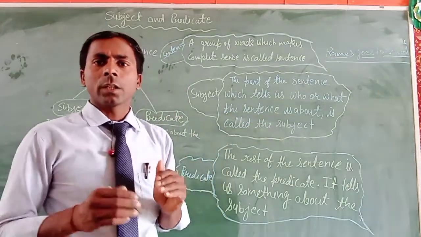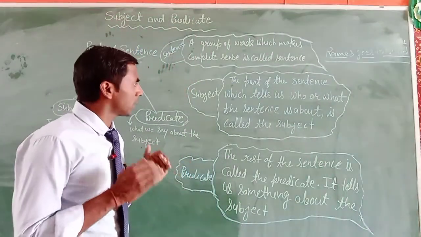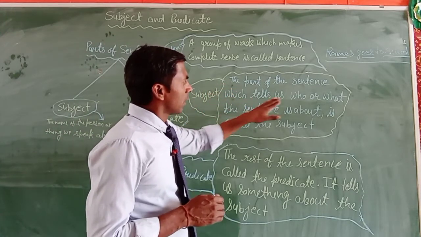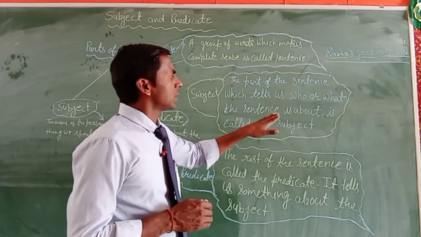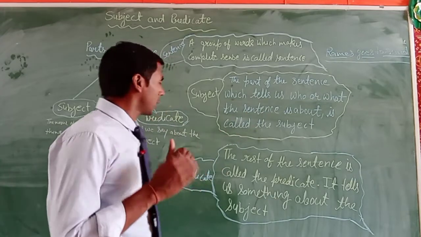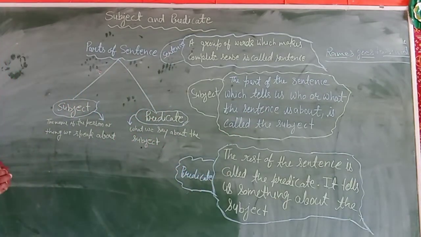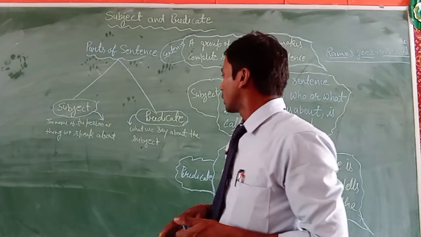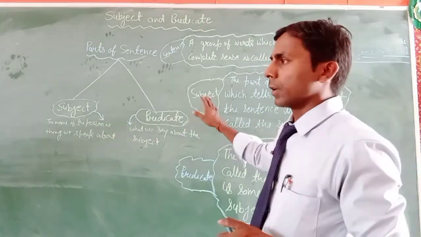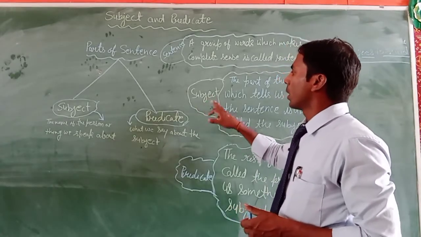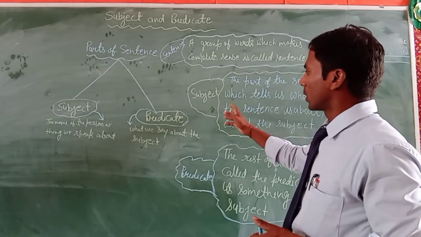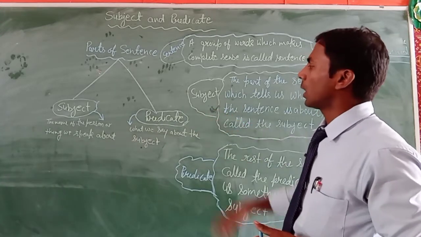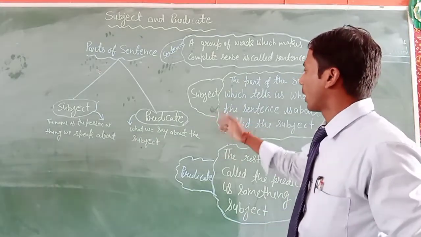Simply, we can say that the name of the person or thing we speak about is the subject. Clear?